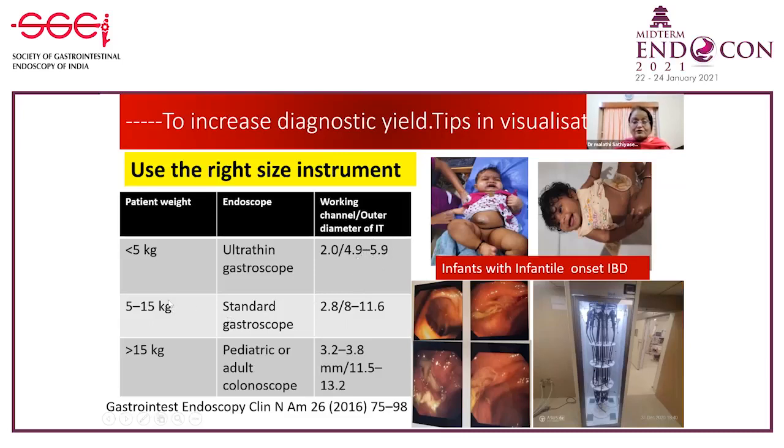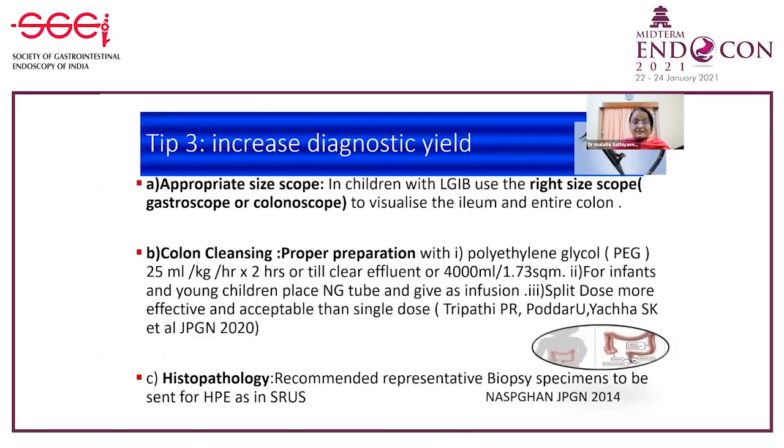And if it is 5 to 15 kilograms child, you may have to use the regular gastroscope rather than using the colonoscope. Even now, ultra slim colonoscopes are available, but that means we need to have a backup of different size colonoscopes and endoscopes so that we can do the procedure. Otherwise, the diagnostic yield and visualization may not be adequate, because to reach the ileum, you will need the proper size. So to increase the diagnostic yield, you need the appropriate size scope.